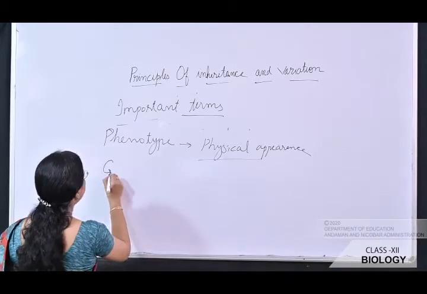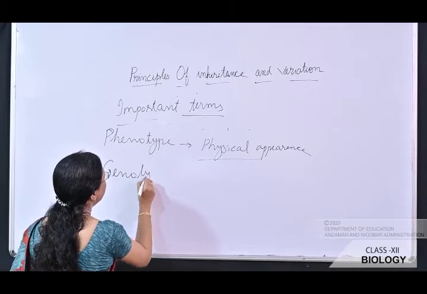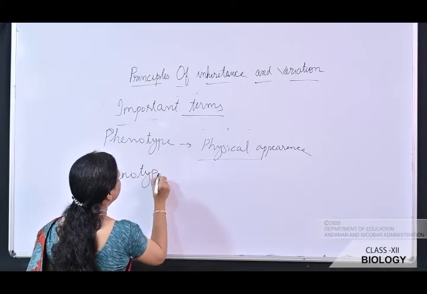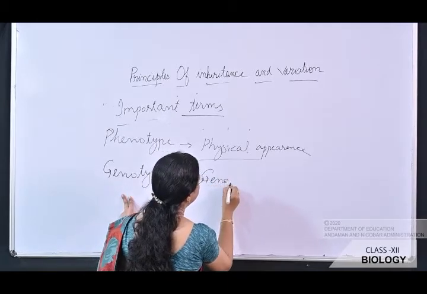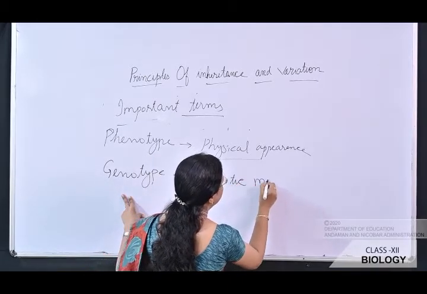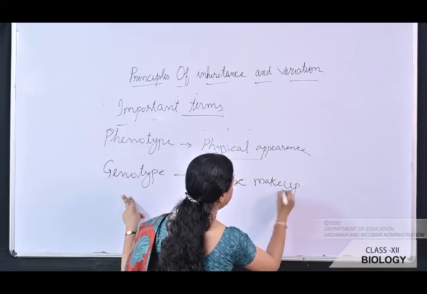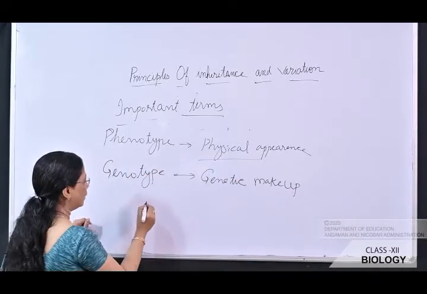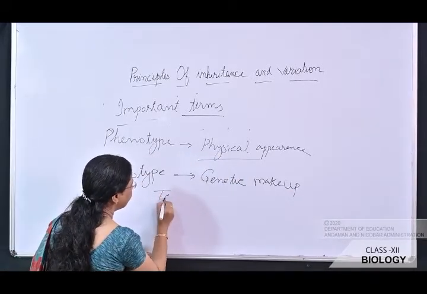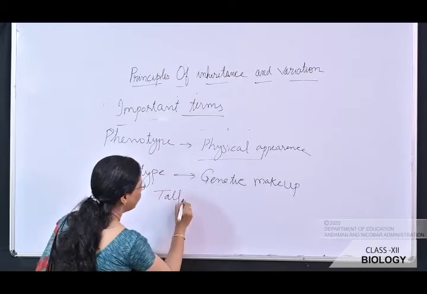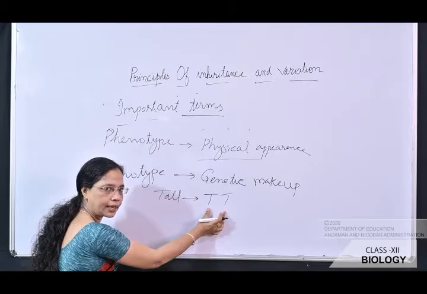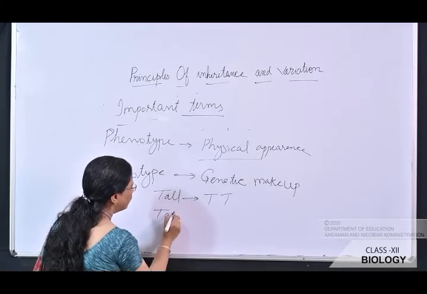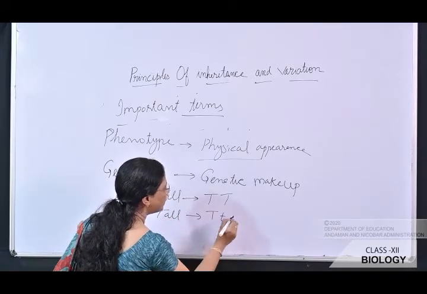So what is genotype? Genotype is the genetic makeup. So what is genetic makeup? Suppose we are taking a tall plant, we are seeing a tall plant. The genetic makeup of this tall plant is either capital T, capital T, or it may be capital T, small t.